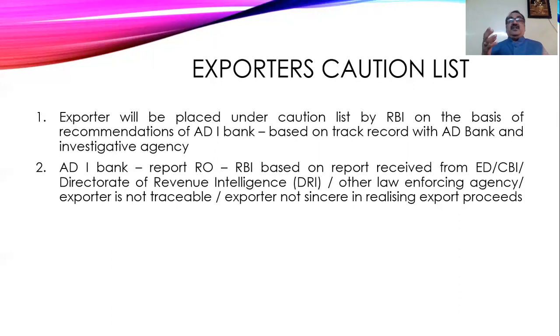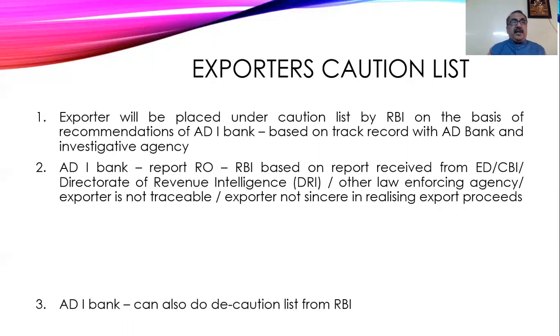He is not taking any sufficient step to repatriate the money. So they will be put under the exporters' caution list by the RBI.